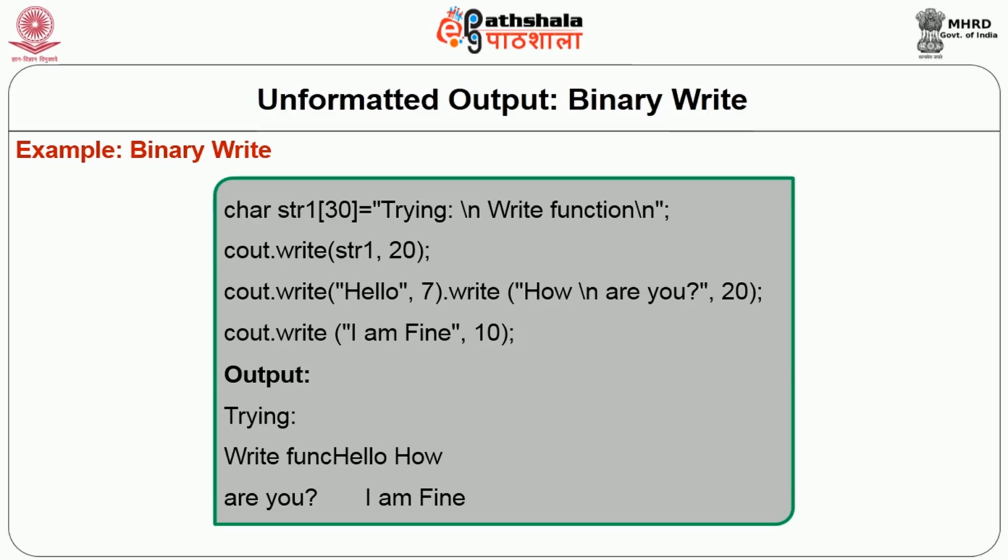So you can see the output. Whatever is there in the buffer is written exactly in the same way, and therefore in the display it will be showing trying : then \n. So the next output is shown in the next line. It says write func hello, because we have no new line, it will not insert a new line on its own, space, then how, then new line again. So are you is in the next line. Thereafter I have not specified new line, so I am fine is written on the same line. So this is about input output operations using standard streams.